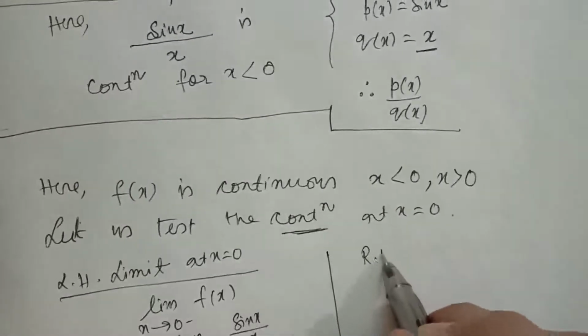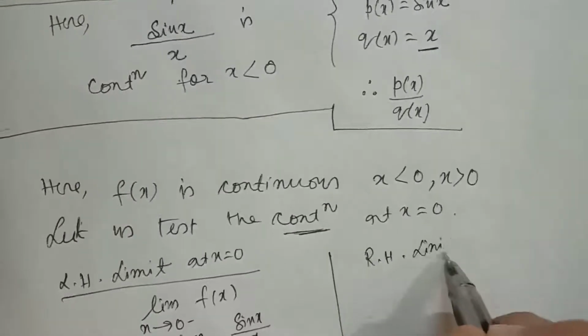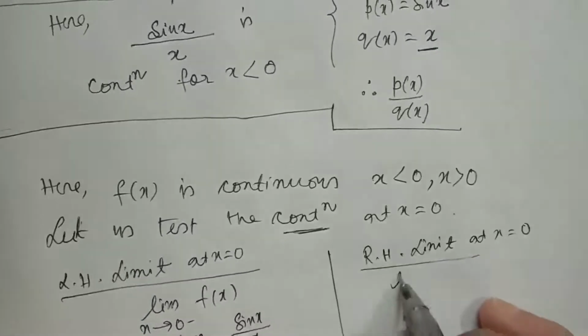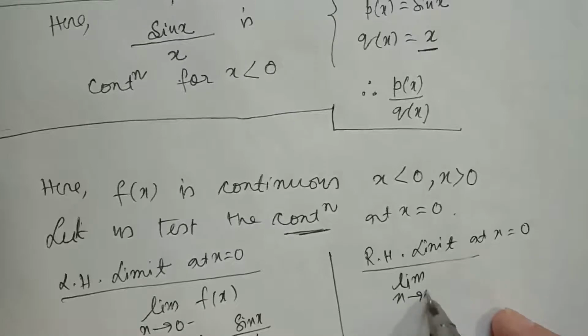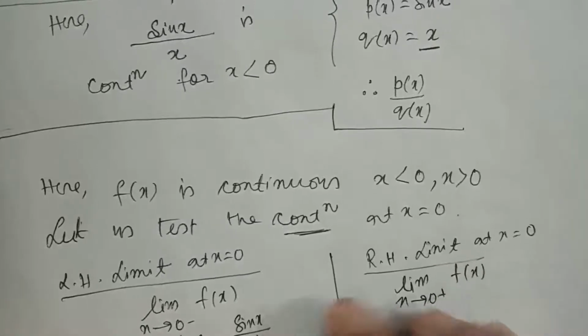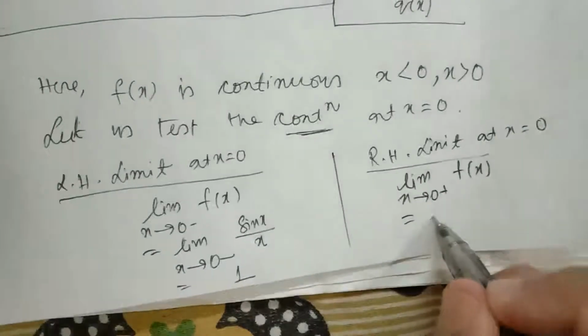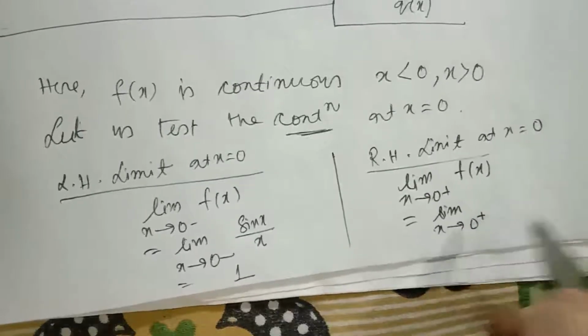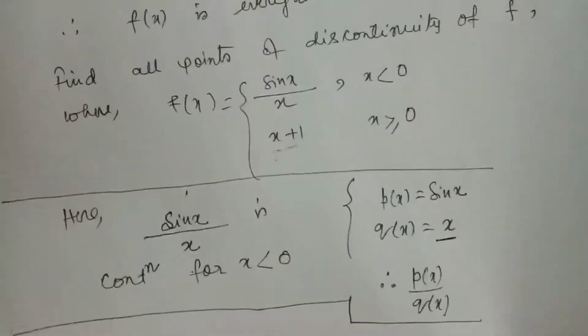And the right hand limit at x equal to 0 will be limit x tends to 0 plus of f(x). When x tends to 0 plus, it means x is more than 0. When x is more than 0, f(x) equal to x plus 1.